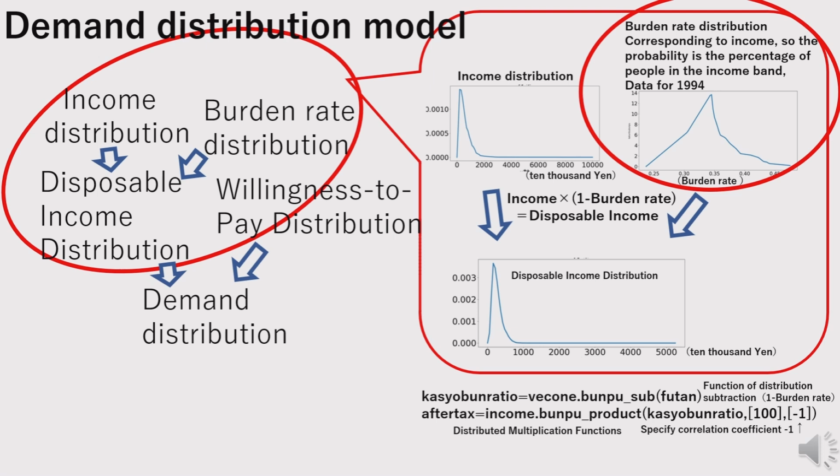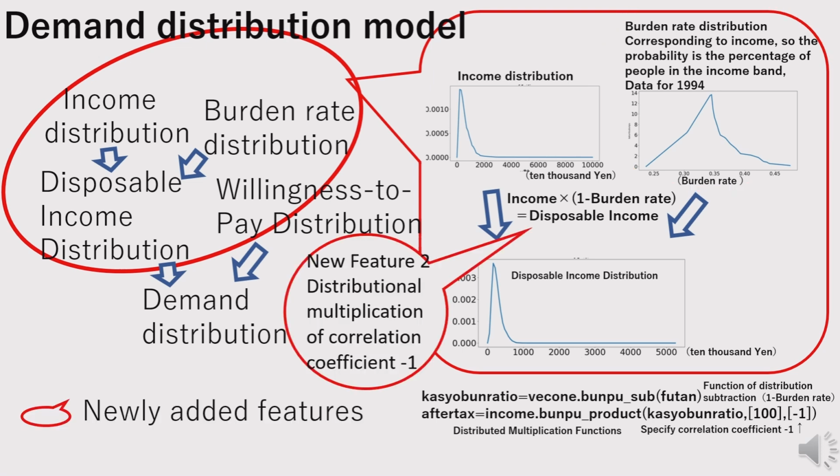The burden rate represents the ratio of taxes and social security to national income. Since there is a 1-to-1 correspondence between income and burden rate, the burden rate distribution is generated by combining the burden rate per income level and the proportion of each income level. The burden rate data per income level is based on the research of Professor Shimazawa of Kanto Gakuin University.